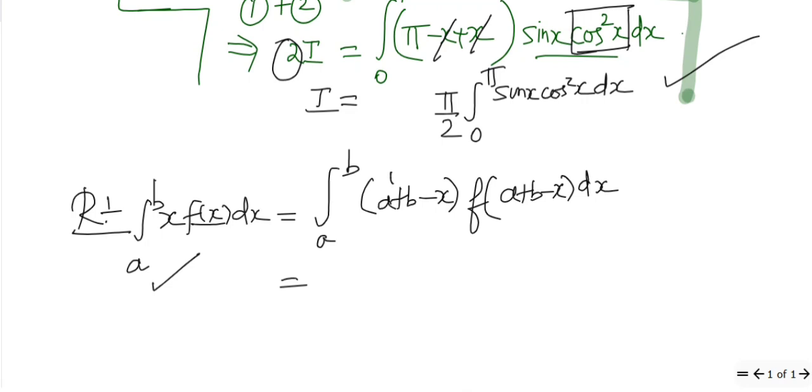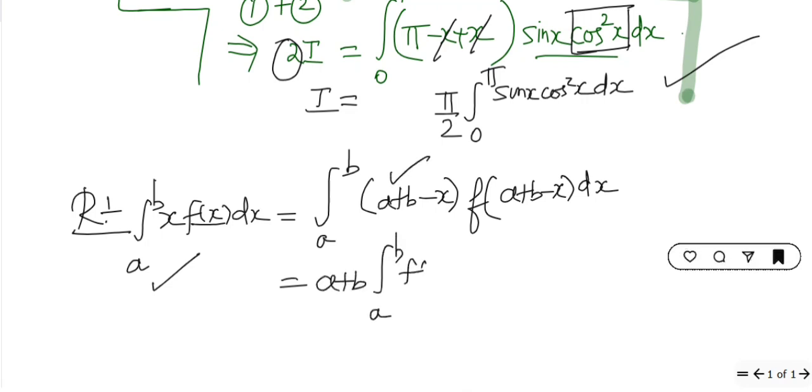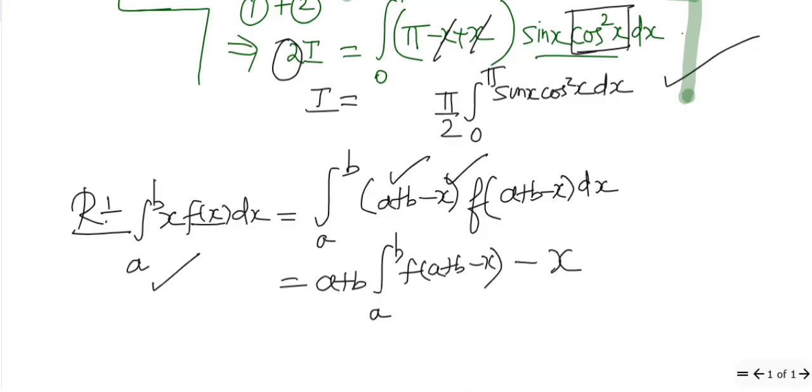Now a plus b is a constant, so it can be considered as a separate function, and for the negative x we can split them like this.